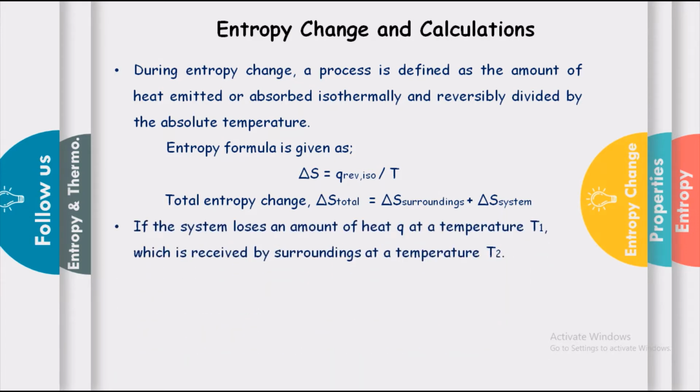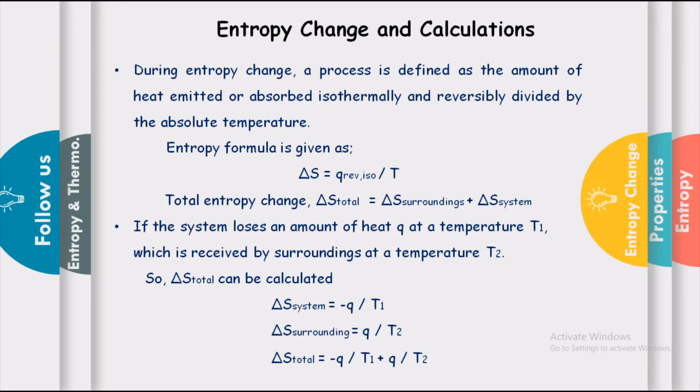If the system loses an amount of heat Q at a temperature T1, which is received by the surroundings at a temperature T2, then delta S system is equal to minus Q divided by T1, and delta S surroundings is equal to Q divided by T2.